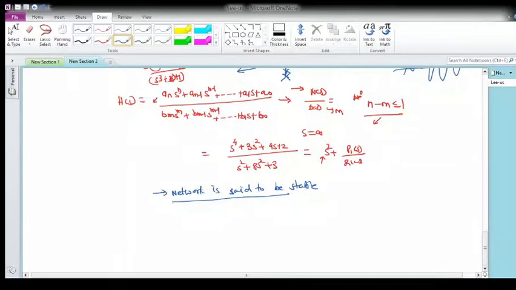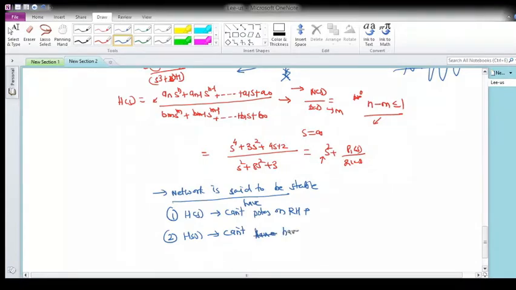Causality we said. Now for stability, the first thing is that whatever the network function I have, it can't have poles on the right half plane. This is the first condition. The second condition is that H(s) cannot have multiple poles on the j omega axis. Maybe poles at origin, maybe poles at infinity, etc.